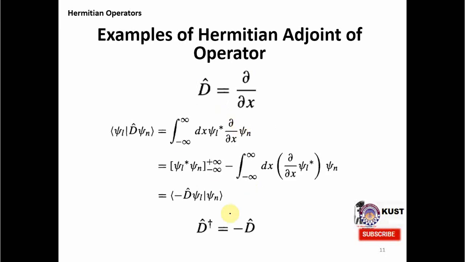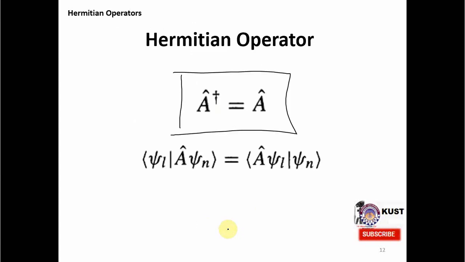For example, in this case, you know that this is not a Hermitian operator because D dagger is not equal to D, it is equal to minus D. But in future we will see, and this is the condition in terms of bracket notation, that if A acting on psi gives the same as A dagger acting on psi, I say this is a Hermitian operator.